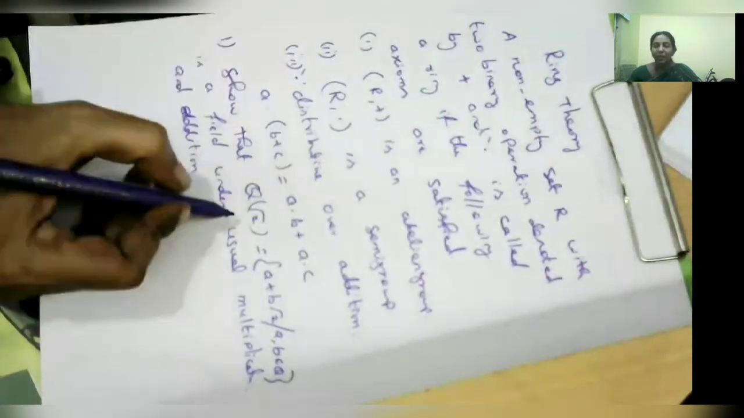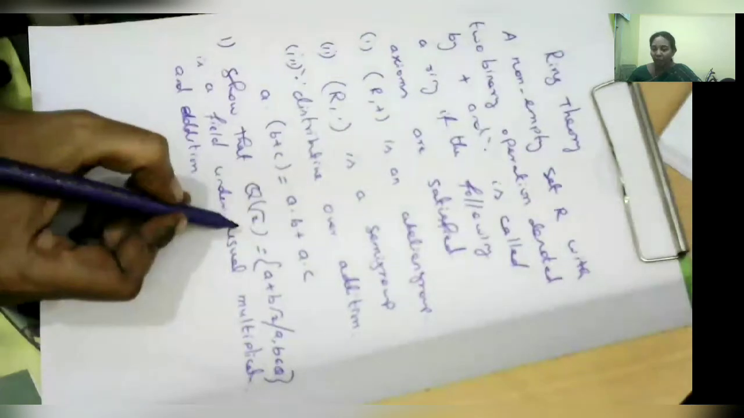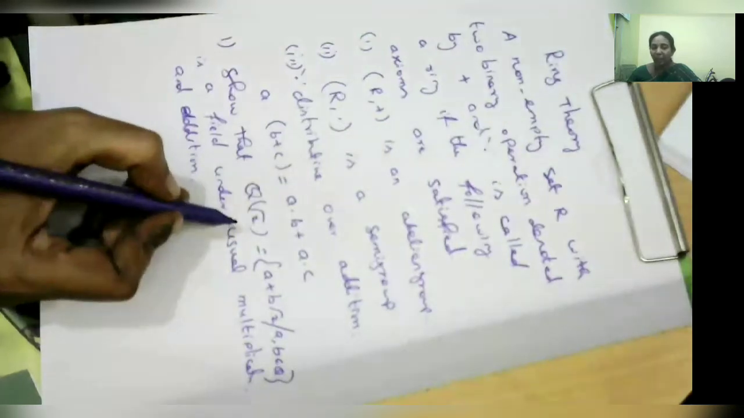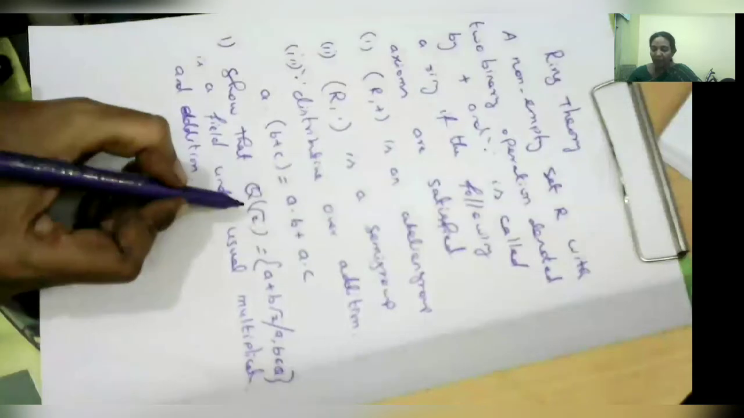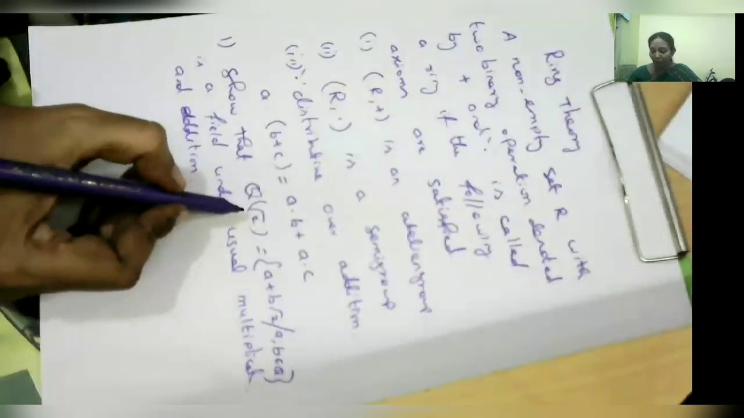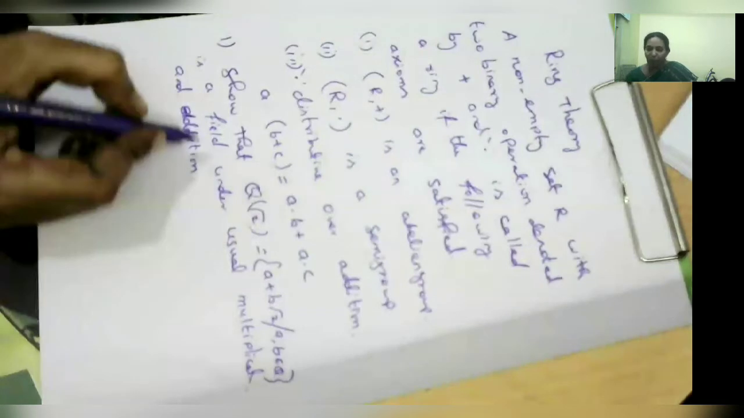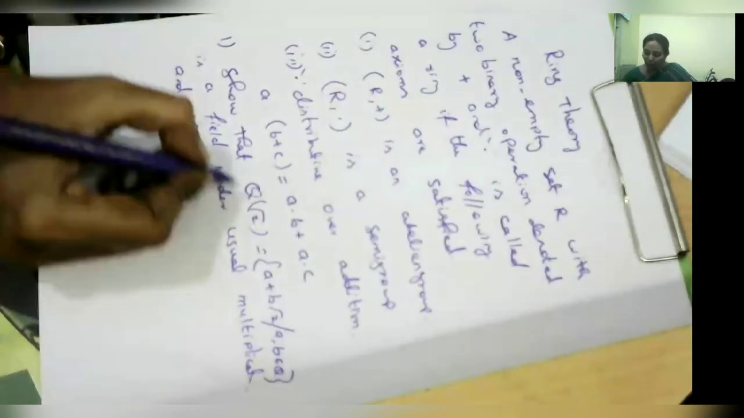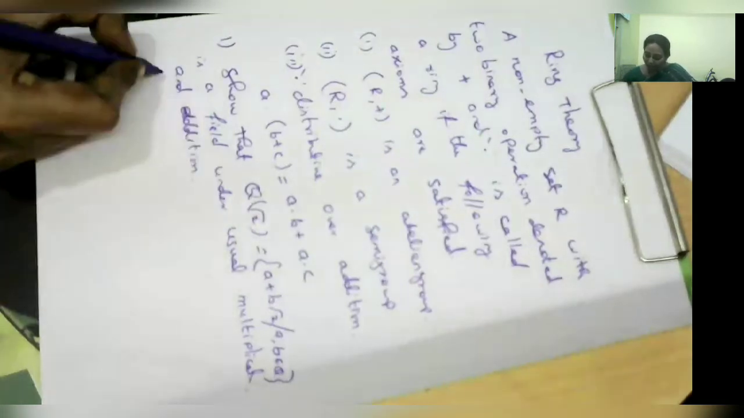The first axiom is that R comma plus is an abelian group, so this set Q root 2 is an abelian group under addition. The second axiom: this set Q root 2 is a semi-group under multiplication. The third one: you have to check the distributive property. So first we are proving that Q root 2 is a ring.